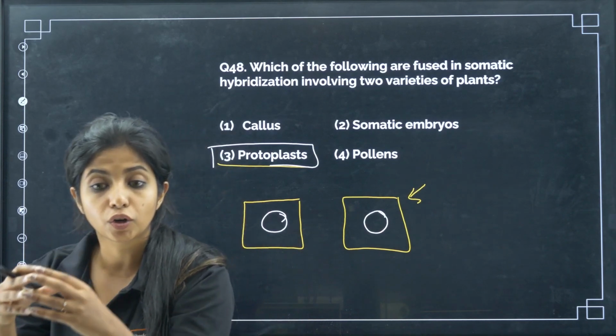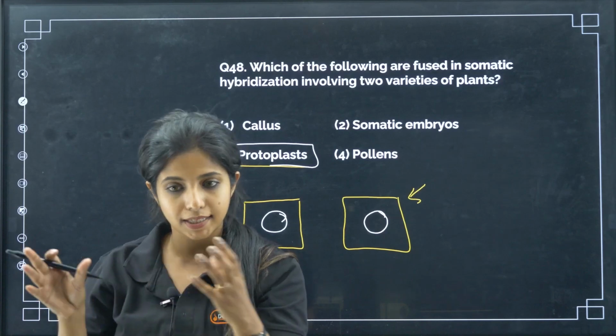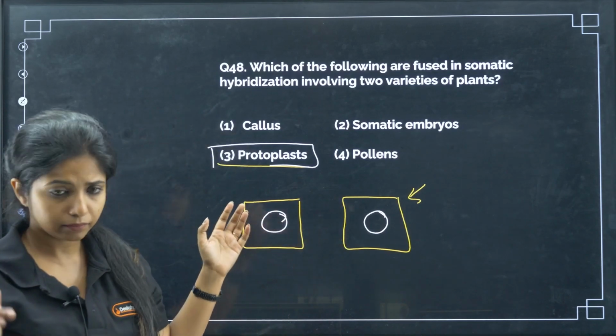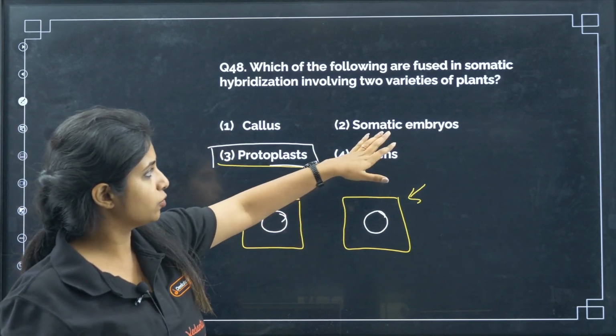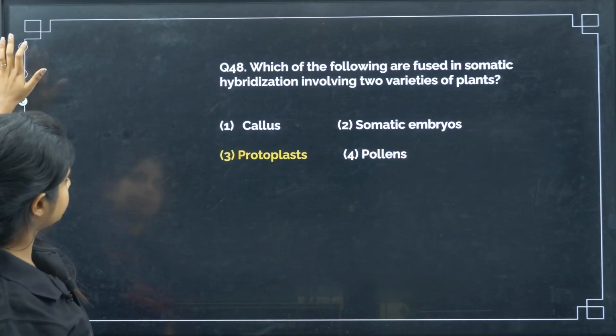Now callus is put in growth hormone medium. It will be having shoot, it will be having root and things like that, and then it goes on. That is callus. Pollen, somatic embryos, no, the answer is not that. It is just the protoplast.